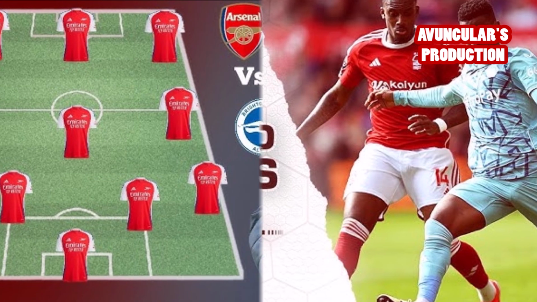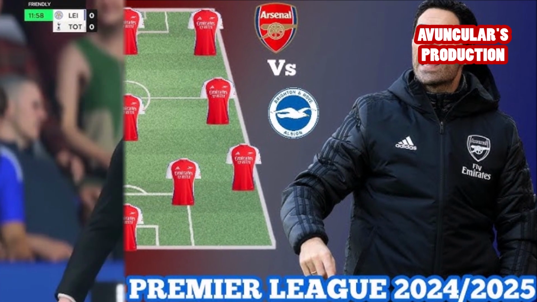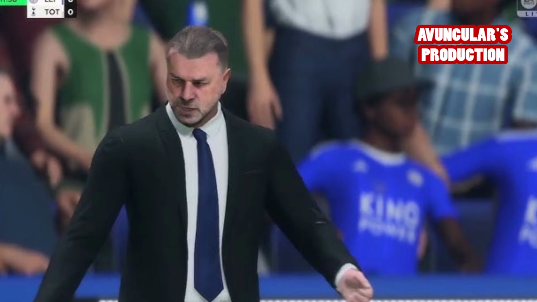With this result, Brighton are 7th on the table with 9 points and a +4 goal difference, while Nottingham Forest are 8th on the table with 9 points too.